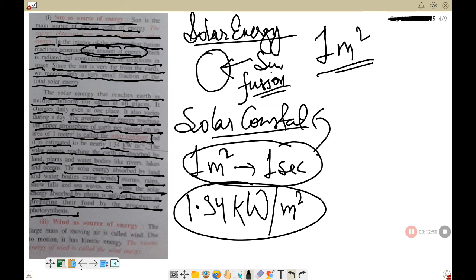So you must remember that because of the sun we have winds, because of the sun we have rainfall. Because of the sun the water from the oceans and the water bodies evaporates and rises up in the sky, cools down there and forms clouds, and these clouds give us rain. So if there is no sun, there will be no evaporation. If there is no evaporation, no cloud formation, and if there is no cloud formation, there will be no rain. So there will be dryness everywhere, isn't it? So this is how the sun is helping us to have a cycle, the water cycle.